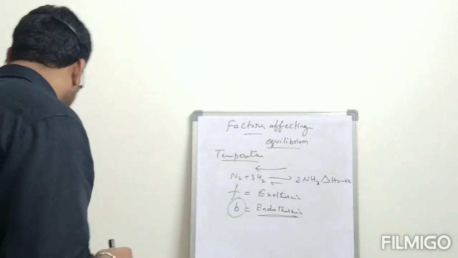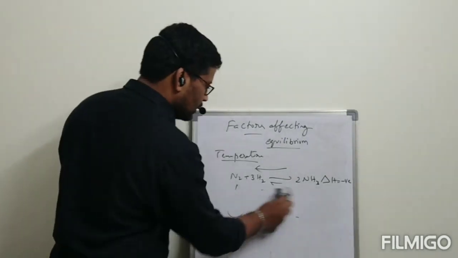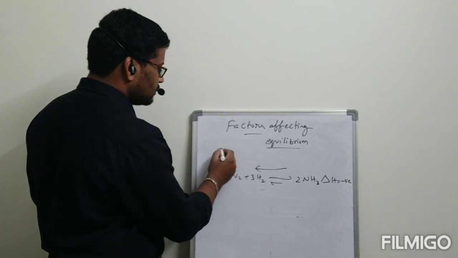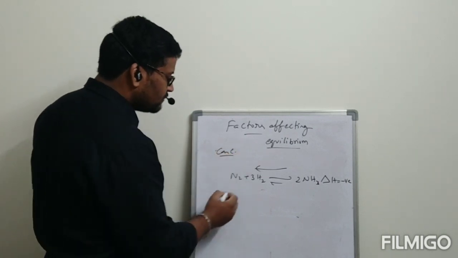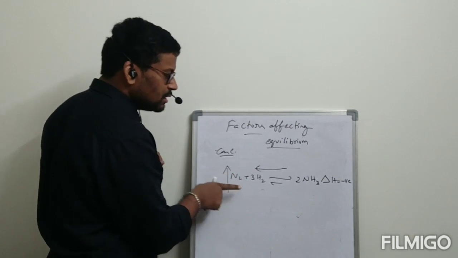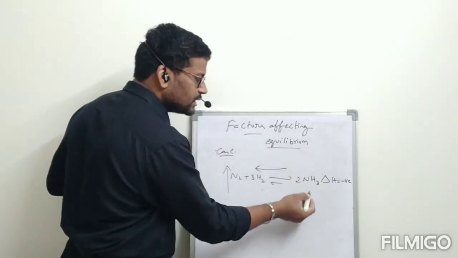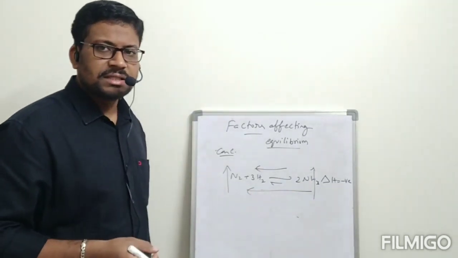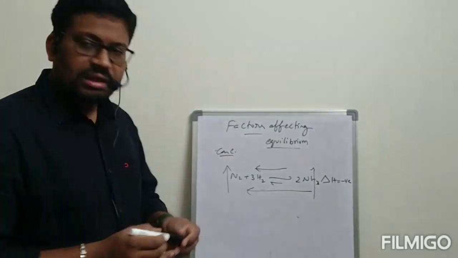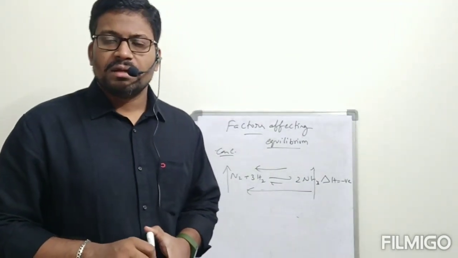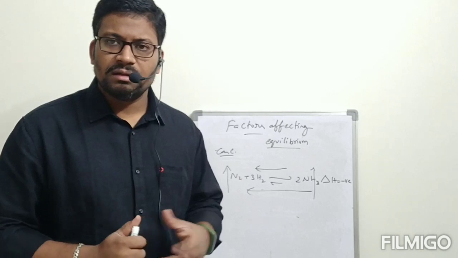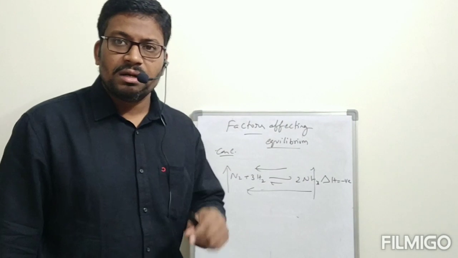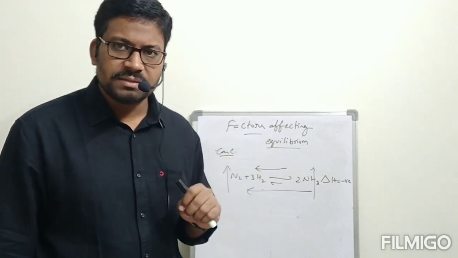Now for the same reaction, if I want to see concentration: when I increase the concentration of reactants, the reaction will go forward. When I increase the concentration of products, the reaction will go backward. That is simple only. That is the concentration effect, completely depending on Le Chatelier's principle. Whatever effect we are applying, the equilibrium will respond in a way that reduces that effect. That is Le Chatelier's principle.